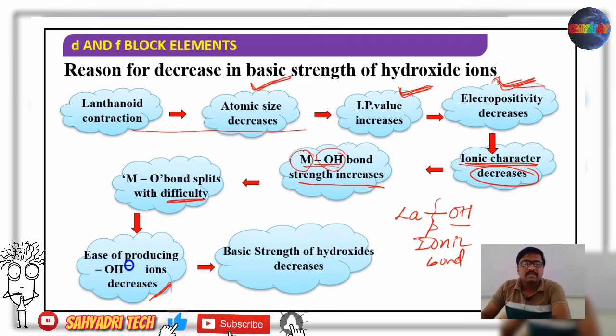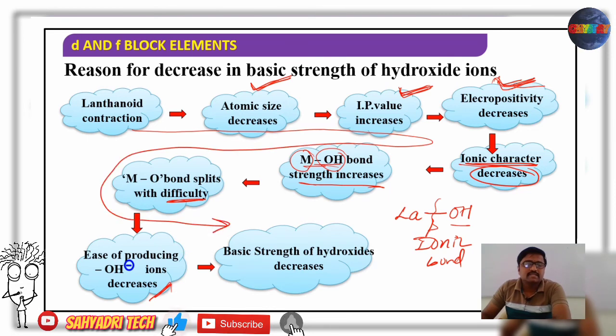So, what is the reason for the decrease in basic strength? Let me recall. Because of lanthanide contraction, atomic size decreases. As atomic size decreases, ionization potential increases, electropositivity decreases, and there is a decrease in ionic character. If ionic character decreases, the metal hydroxide bond strength increases, the metal oxygen bond splits with difficulty, and the ease of producing hydroxide ions decreases. Therefore, the basic strength of hydroxides decreases. So we have to remember all these changes.